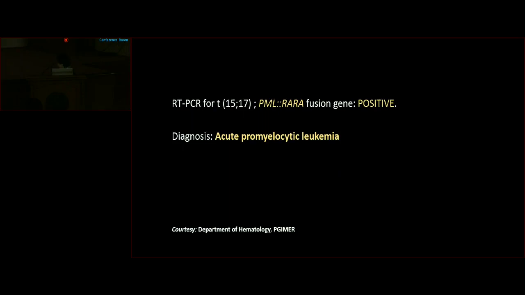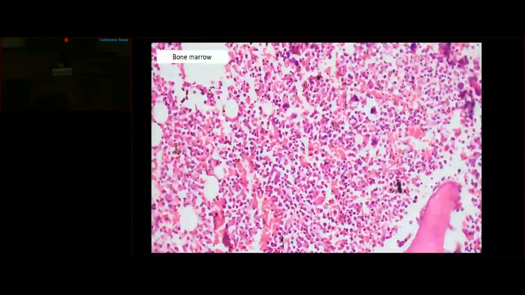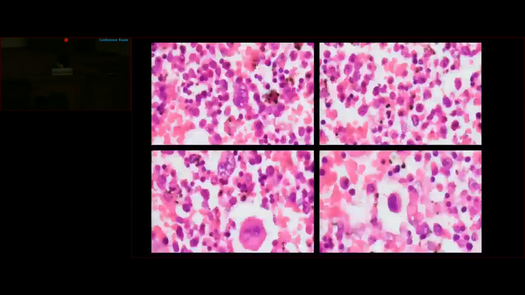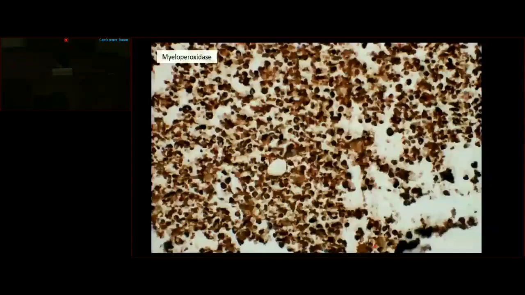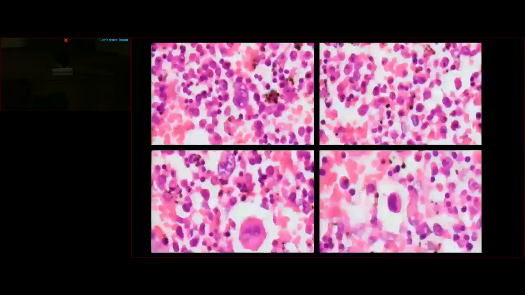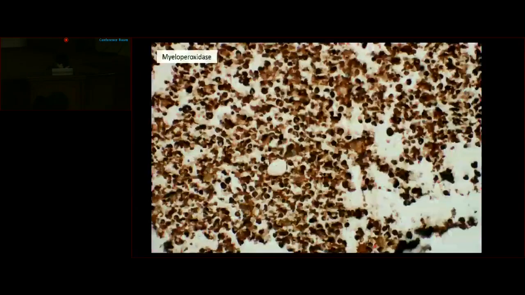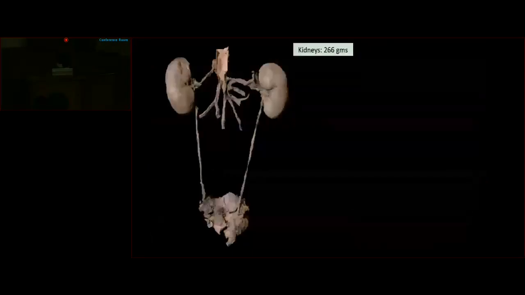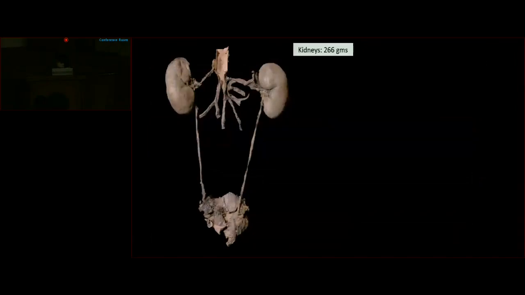Now, the postmortem bone marrow biopsy showed hypercellular marrow spaces. There was a depletion of fat spaces, and largely the normal hematopoietic elements were depleted. A few preserved megakaryocytes were noted. However, largely the marrow is replaced by abnormal promyelocytes, which were highlighted on the immunostain for MPO, thereby confirming the diagnosis of APML. So firstly, we'll be discussing the complications of the disease.